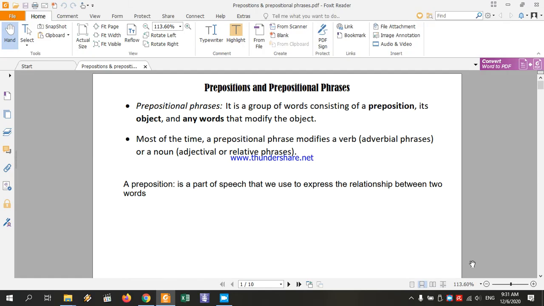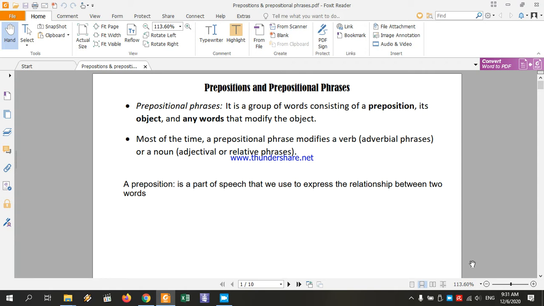Today we'll talk about grammar and the topic of prepositions and prepositional phrases. So, what's a preposition? Before we start talking about prepositions, a preposition is a part of speech. So it's another part of speech.